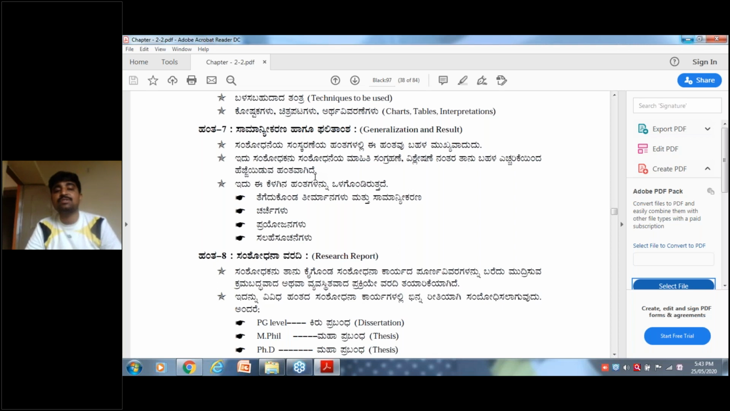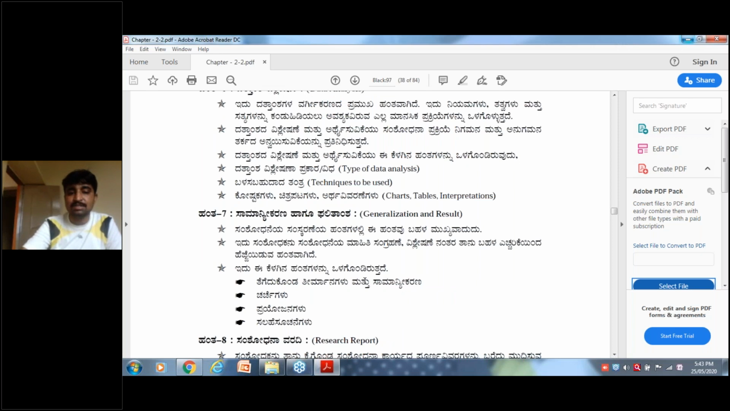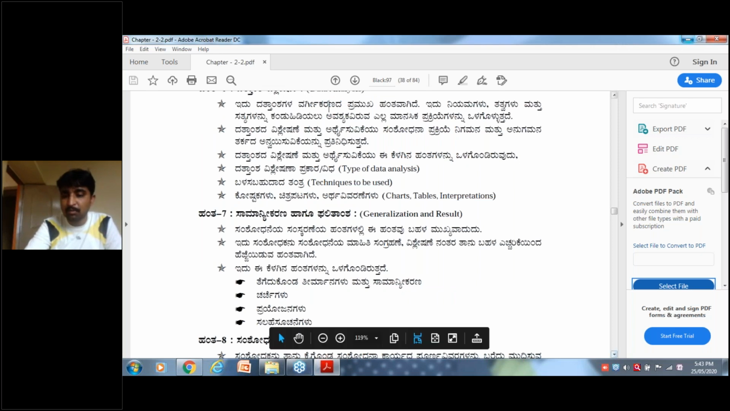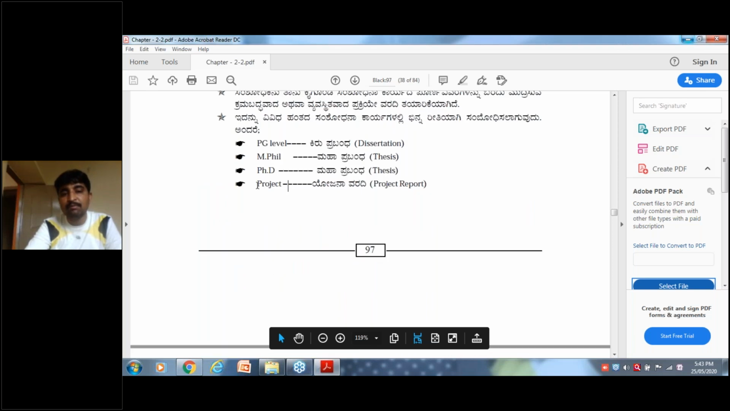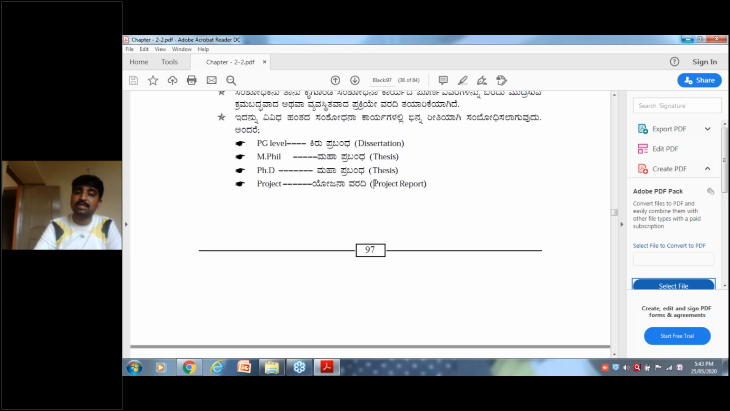The last phase of research is research reporting. If it is PG level research, the report is called a dissertation. If it is MPhil level, it is called a thesis. And if it is PhD level, it is also called a thesis. When you are reporting, these are the terminologies. When you are submitting a report for a project, it is called a project report.